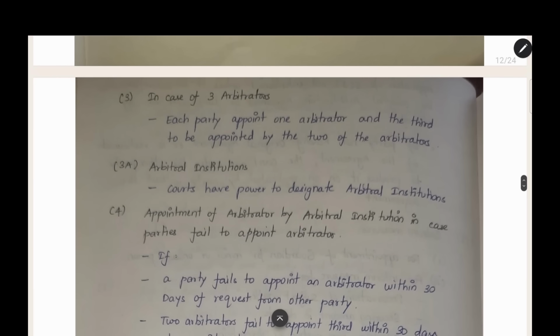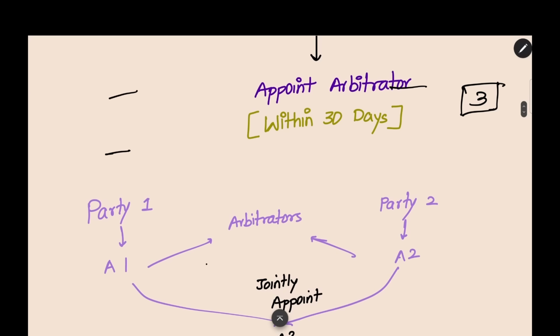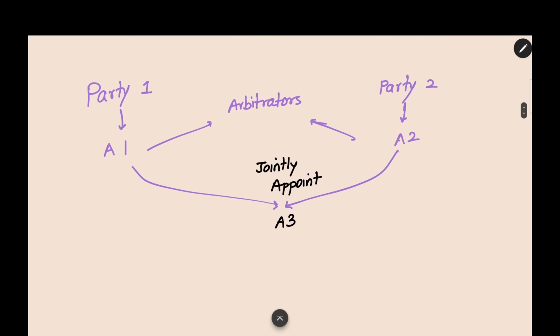The next point is in case of 3 arbitrators. Each party will appoint 1 arbitrator and the 3rd arbitrator will be appointed by the 2 arbitrators already appointed. Let us see an example to understand this point. For example, in arbitration there are 2 parties, party 1 and party 2. If you want 3 arbitrators to be appointed in the dispute, party 1 will appoint A1, 1 arbitrator. The second party will appoint 1 more arbitrator. Totally now there are 2 arbitrators.